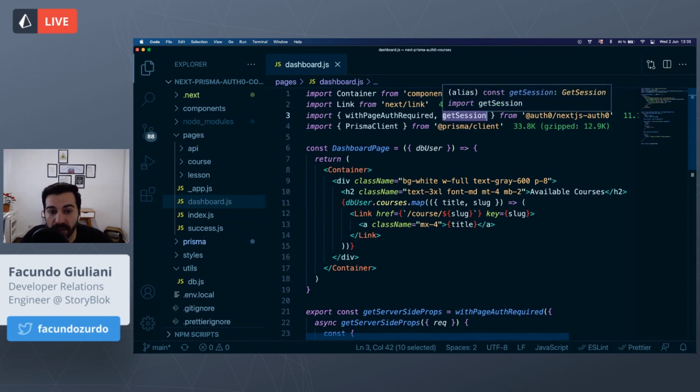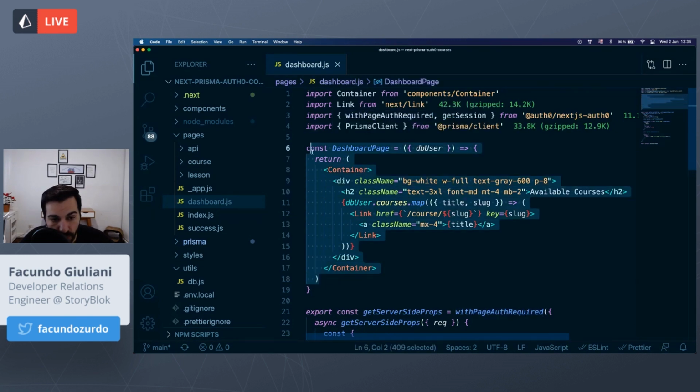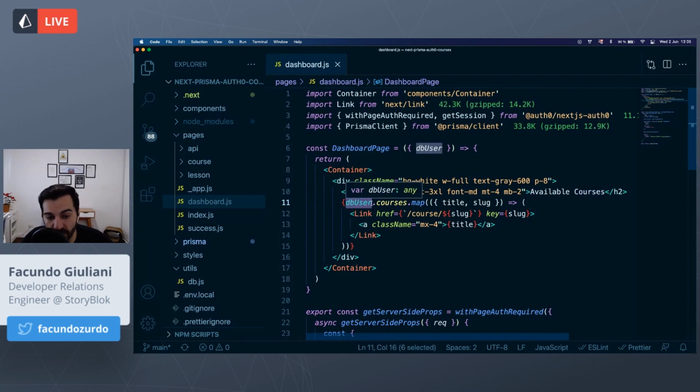And we will have a withPageAuthRequired function. So here is the code of our dashboard where we are listing all the courses that we have for the user that is logged in, all the available courses, and links to the courses pages.